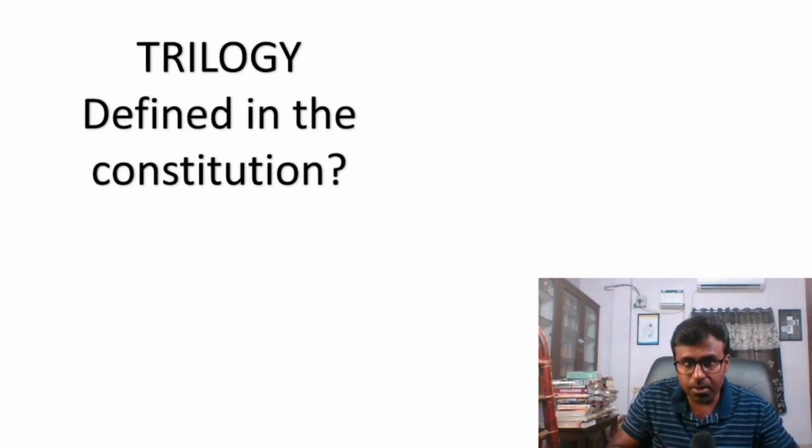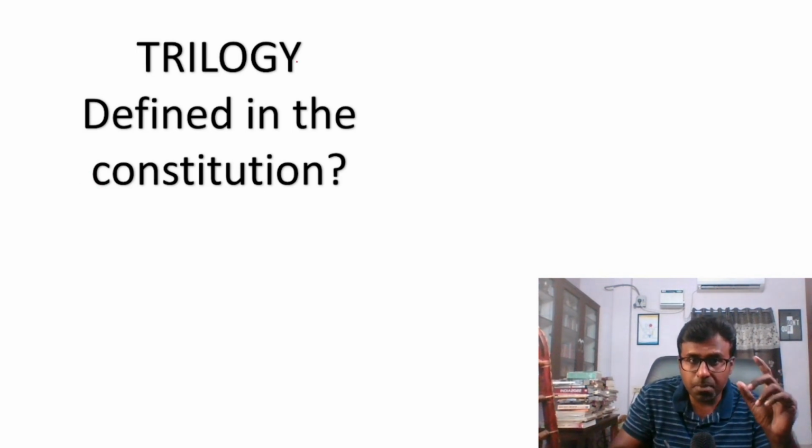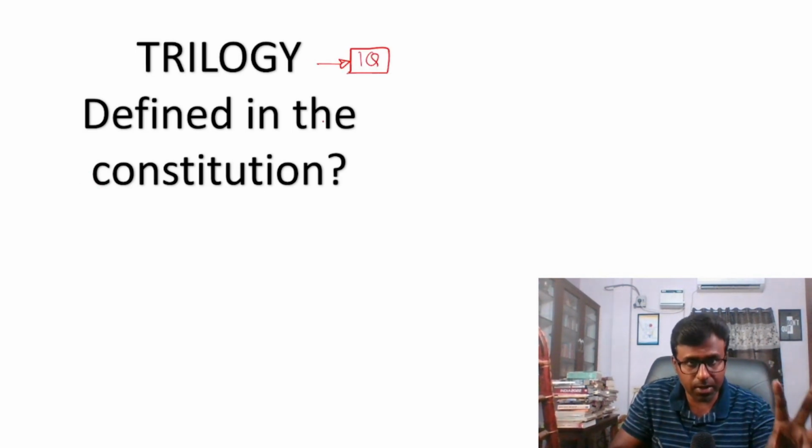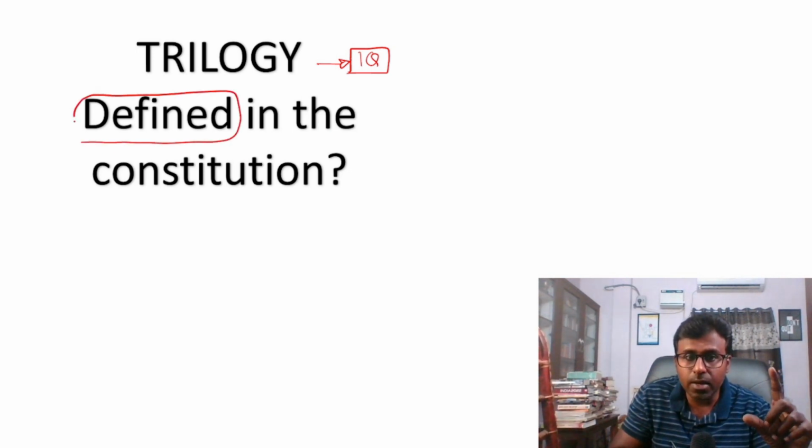For example, this you should be aware. See, when you are reading a question, look at what they are talking about: defined in the constitution. Certain things are defined in the constitution. Certain things by meaning, which if you see, they will be there in the constitution.